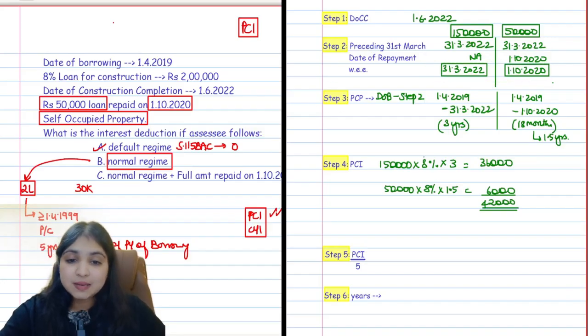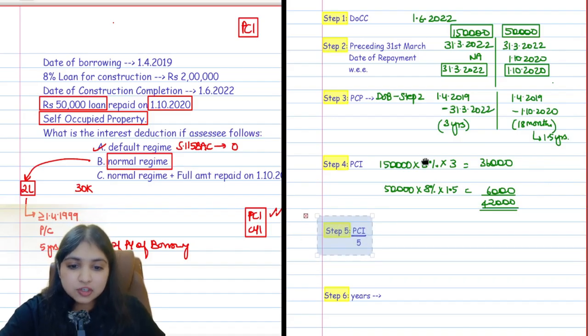Then comes your step 3. Step 3 is your pre-construction period, which is nothing but date of borrowing, from that date till the step 2 date. Accordingly, I calculated the pre-construction period separately for the 1,50,000 amount and separately for the 50,000 amount. And for this pre-construction period, I found the pre-construction interest over here. So total pre-construction interest is 42,000.